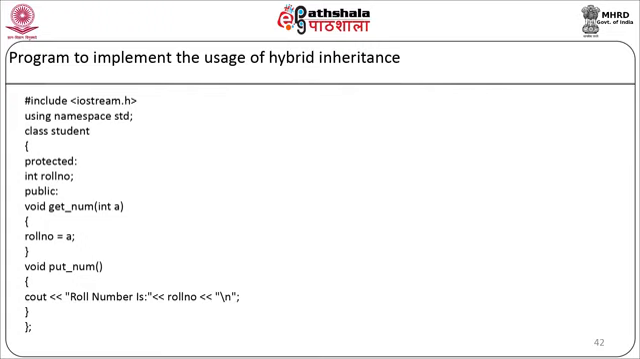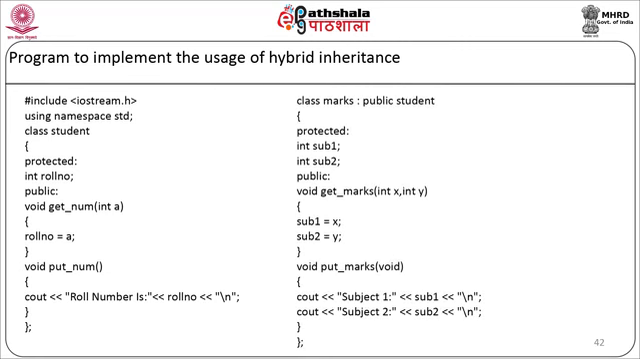Class student, we are going to have one protected data member roll number. In public, we are going to have two member functions, get number and put number. Get number will assign the parameter value A to the roll number. Put number will display the value of roll number on the screen. Now we are going to have a second class as class marks colon public student. Here we are going to have two protected data members, subject 1 and subject 2, and two member functions, get marks and put marks. Get marks will assign the value x to subject 1, y to subject 2. Put marks will display back the values of subject 1, sub 1 and subject 2, sub 2.